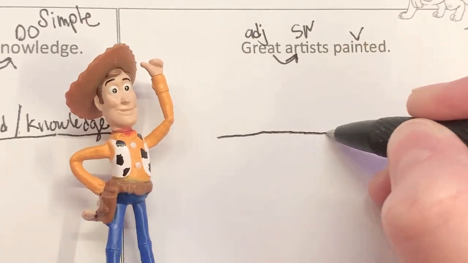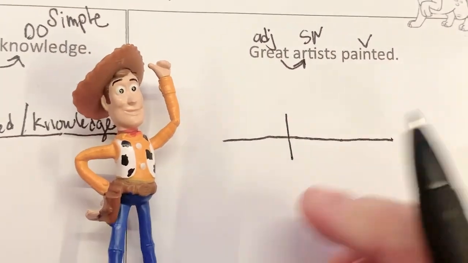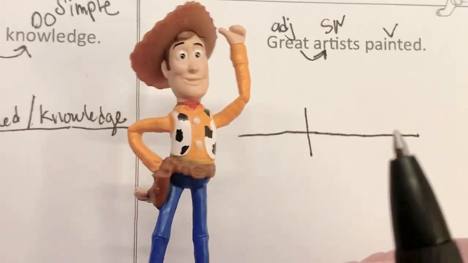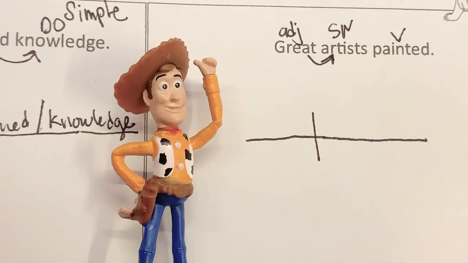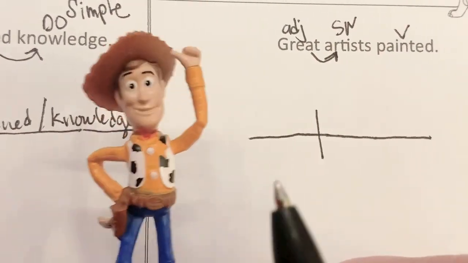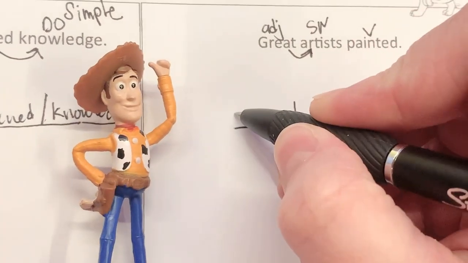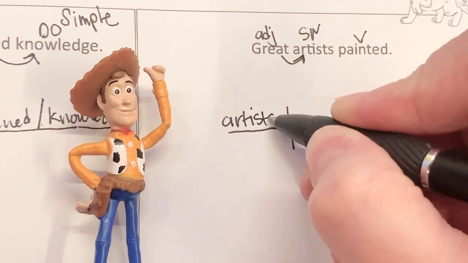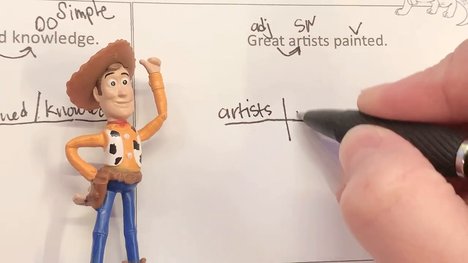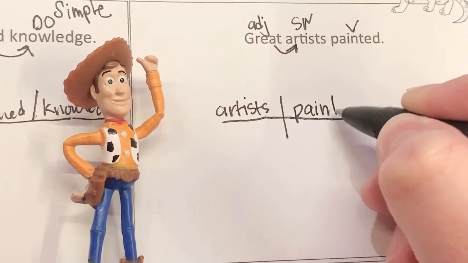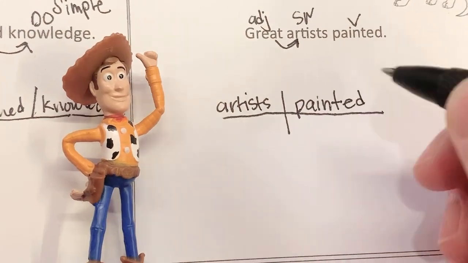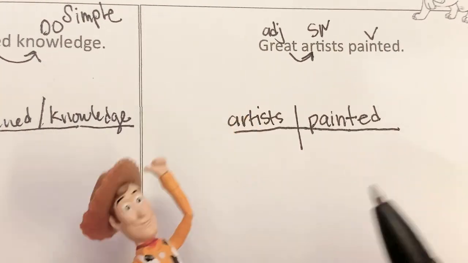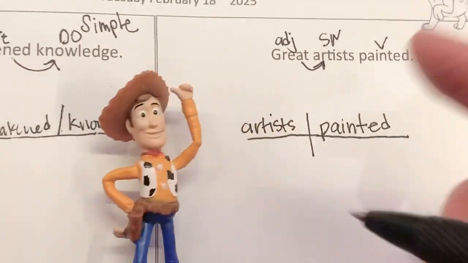I know you kids are out there. I want to see if you can do this one by yourself. If you're watching, pause the video and see if you can do this by yourself. All right, did you do it? Here we go. Let's do it together. What goes here? Am I going to capitalize artists? Why not? Because it's not the beginning of a sentence. We're going to put our verb here. And where does great go? What is it modifying? Is it modifying painted or is it modifying artists? I hope you said artists because that's the right answer.